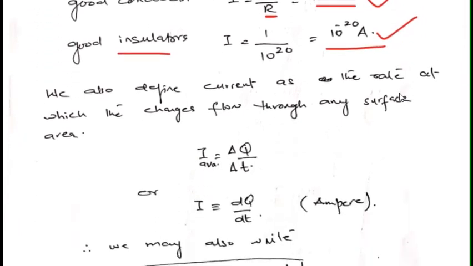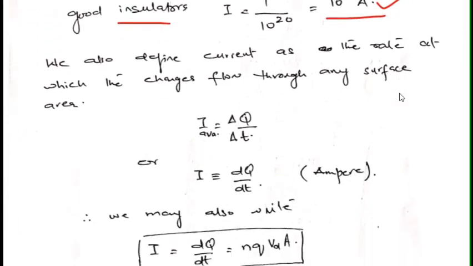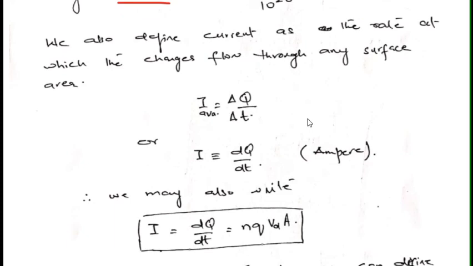So we can also define current as the rate at which the charges flow through a surface area. This is what we have learned in our school days, that current is the rate of flow of charges, that is charges per unit time when they pass through a certain area.